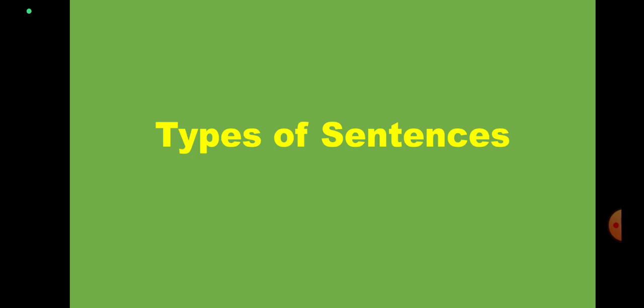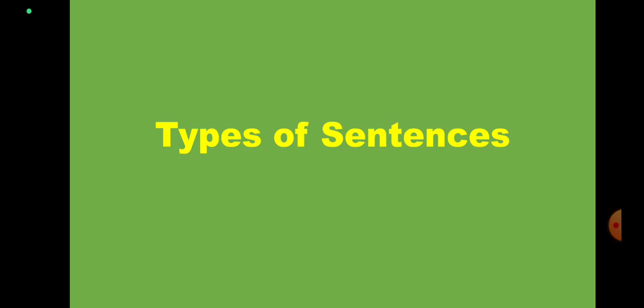I hope all of you know what a sentence is. A sentence is a group of words that makes complete sense by itself. So, I am just repeating: a group of words with at least one verb which makes complete sense is called a sentence. So, what is the structure of a sentence? Subject plus verb plus object.